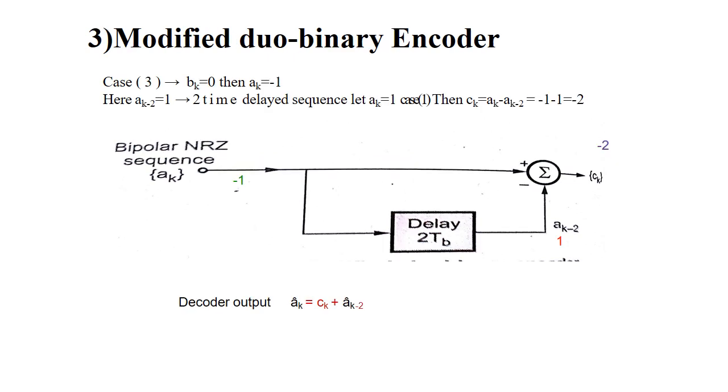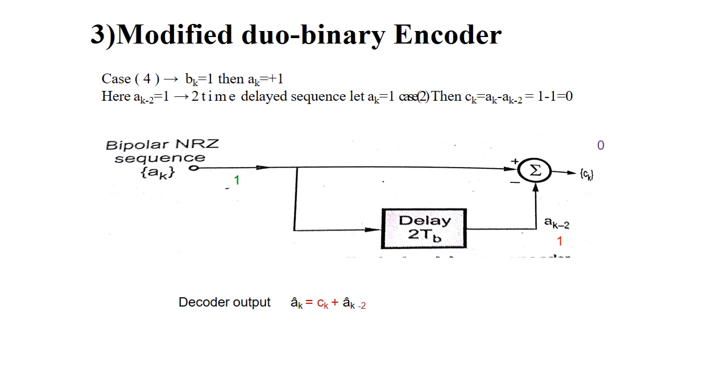So the last third case is B(k) equal to 0, then A(k) is equal to minus 1. So here A(k-2) will be 1 and 2 time delayed sequence, let A(k) is equal to 1. So that then C(k) is equal to A(k) minus A(k-2), that is minus 1 minus 1, we will get the minus 2 as the value of output. So next one is if B(k) equal to 1, then A(k) will be the plus 1. So here A(k-2) will be 1 for 2 time delay sequence, then A(k) value will be 1. So case 2 C(k) will be A(k) minus A(k-2). So 1 minus 1 becomes 0 as the output value.